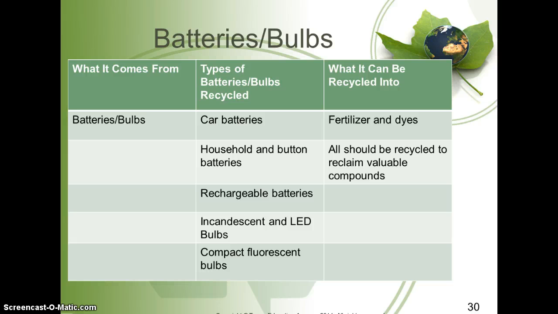Batteries or bulbs. The types of batteries or bulbs that can be recycled are car batteries, household and button batteries, rechargeable batteries, incandescent and LED bulbs, compact fluorescent bulbs. What can they be turned into? Fertilizer and dyes. All should be recycled to reclaim valuable compounds.